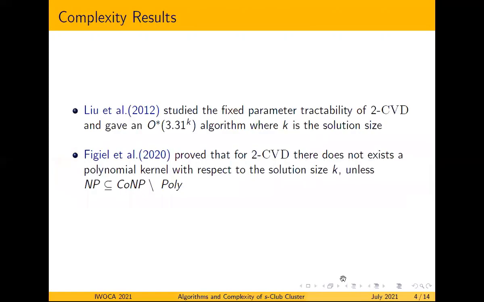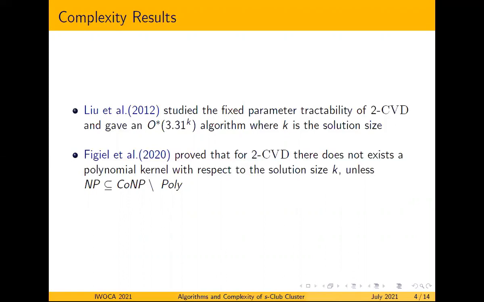Other results related to SCVD problem, particularly two-club cluster vertex deletion, are by Liu et al. in 2012, who studied the fixed parameter tractability of 2CVD.